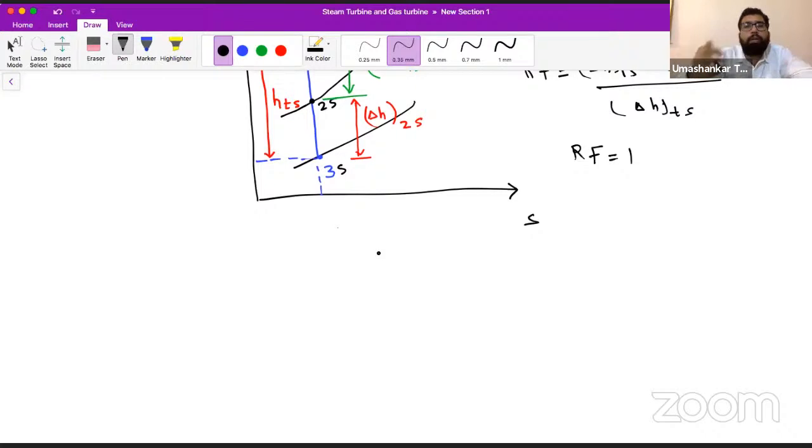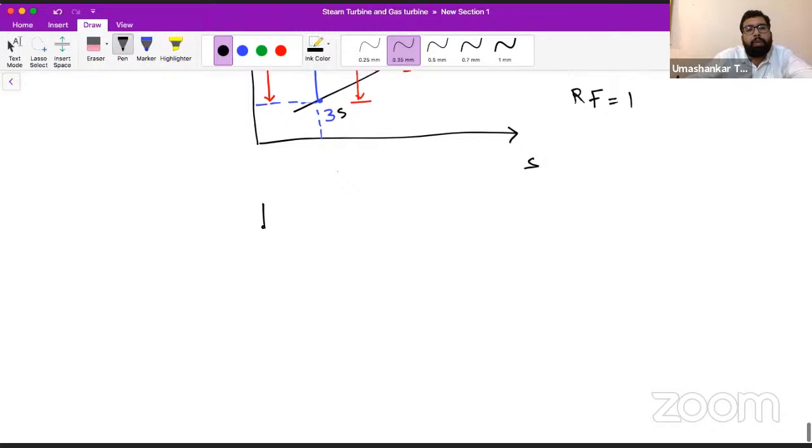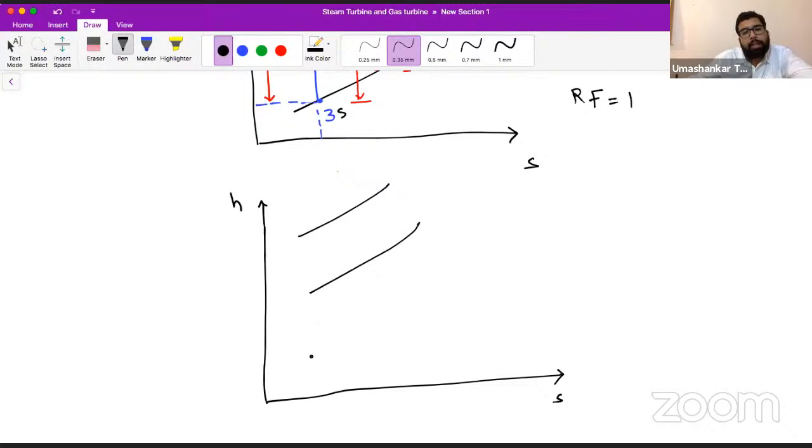So why introduce the reheat factor? Because they can sometimes be different. How can they be different? Try to understand it from here. Now we have our HS diagram. We have, let's say, three pressure lines. This is our inlet. If from the inlet the expansion took place isentropically till point 2, we do not mind. We have this 2s. But what can happen?